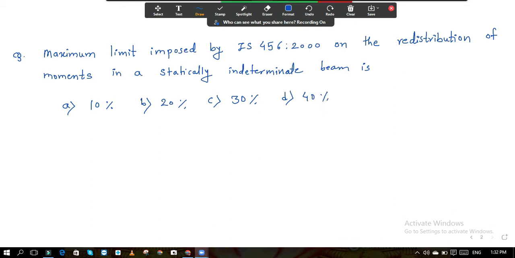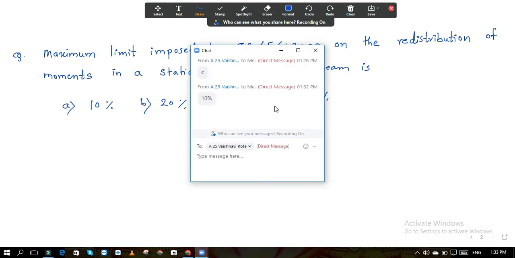If you have the IS code, then check in the IS code and let me know the answer. The answer 10%? No, 10% is not the correct answer. Instead of messaging me directly, keep your chat to everyone so that everyone will see the answer and try to contribute. Whether the answer is right or wrong doesn't matter, but at least you should try.